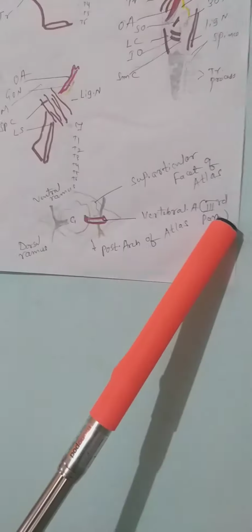The occipital artery is the branch of the external carotid artery, opposite to the facial artery. It comes back to the neck, upwards and backwards, posterior belly of digastric. Then it joins the greater occipital nerve here. Here you can see the third part of the vertebral artery, the superior articular facet, and the posterior arch of the atlas, the first cervical vertebra.